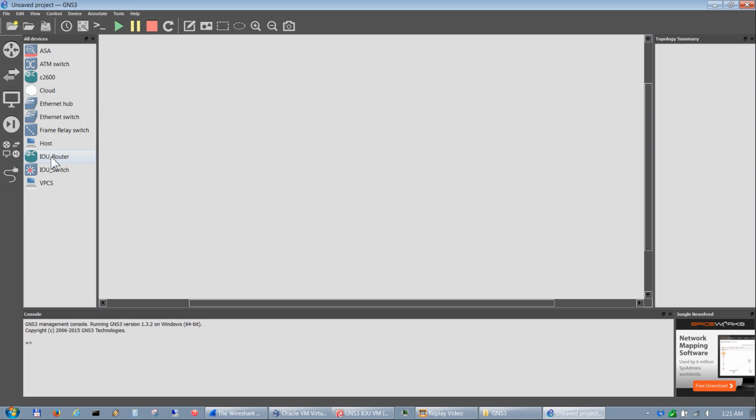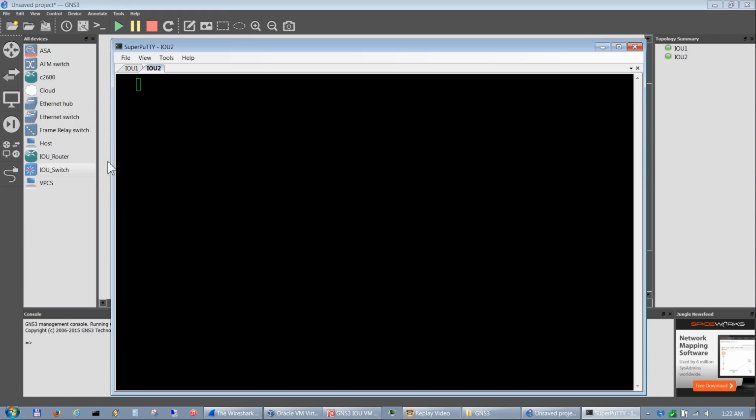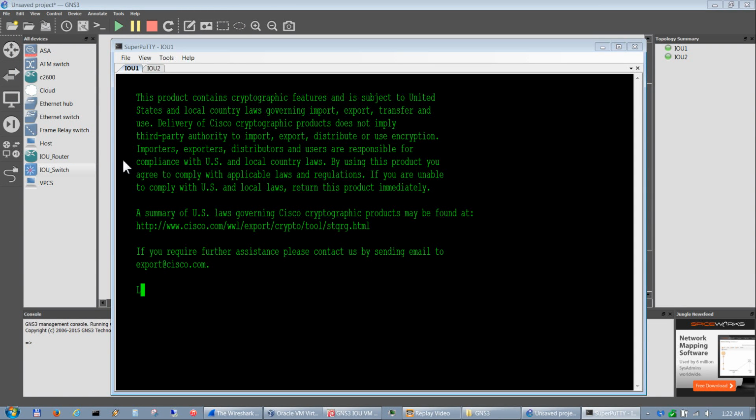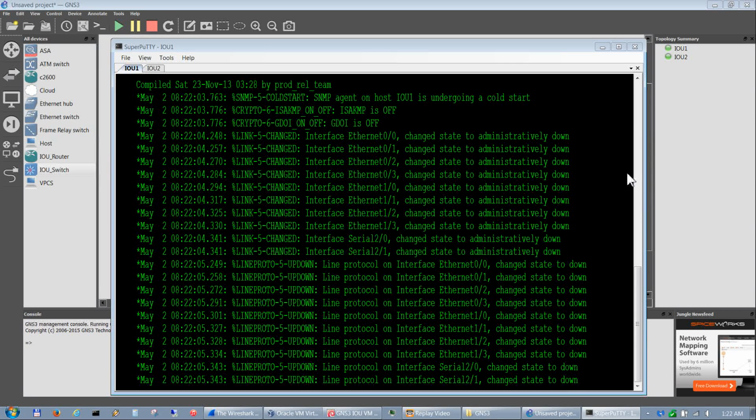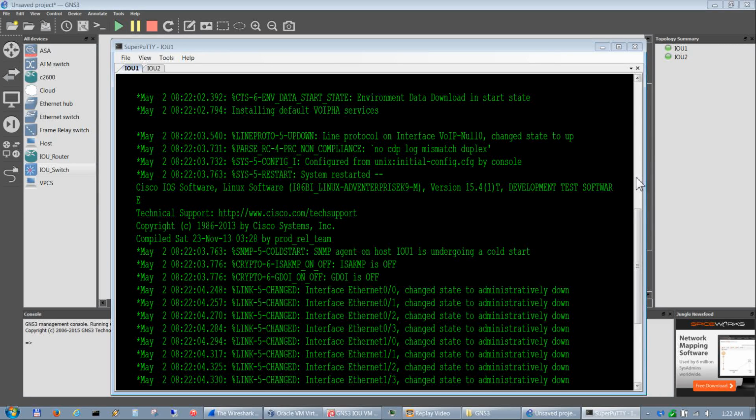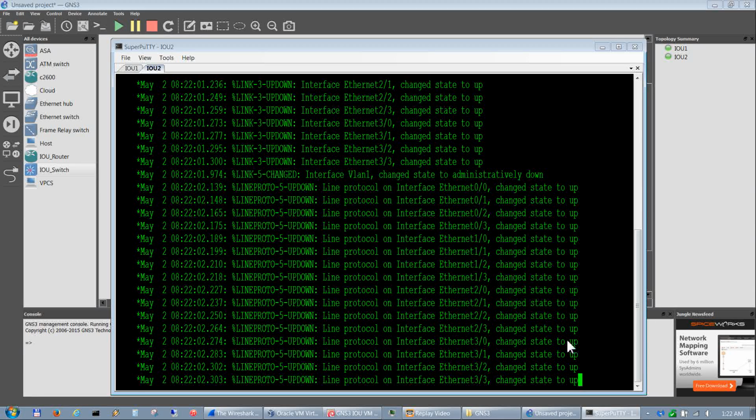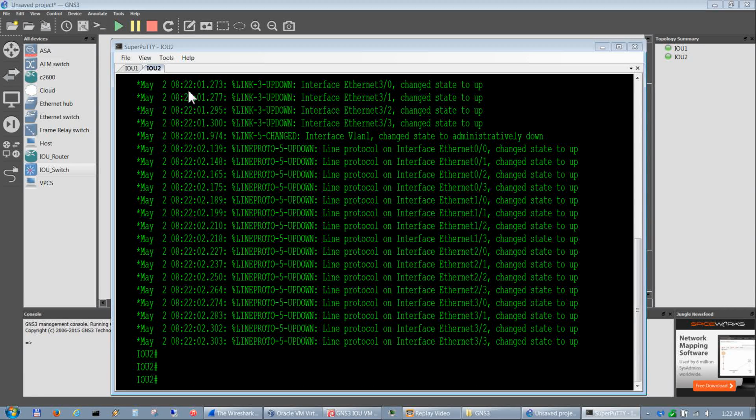We'll bring these back up. So let's go ahead and bring up our IOU router and switch, and run those. Go into SuperPuTTY. So here's our router, and here's our switch.